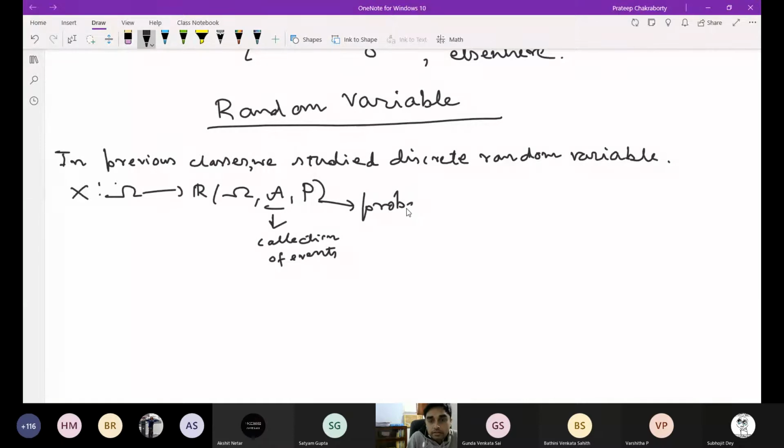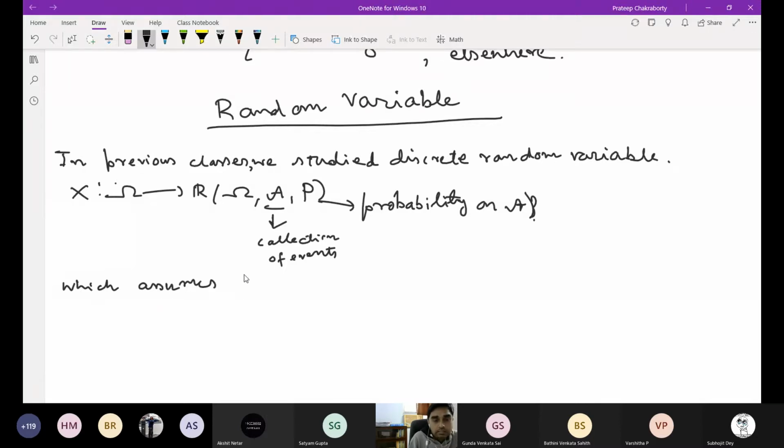So not of any set do we talk about the probability, but only of the events, that is the sets in this script A on the set of events. Okay. So in previous, so this is a map from this omega, big omega, capital omega to R, which assumes,